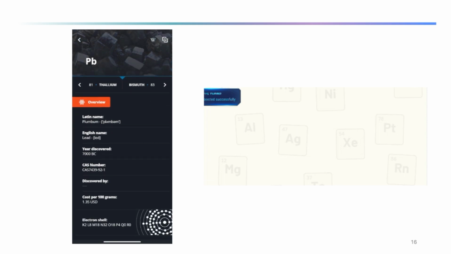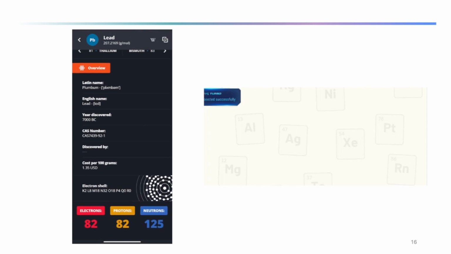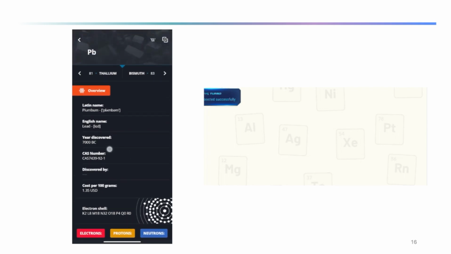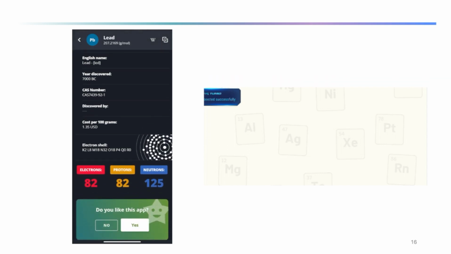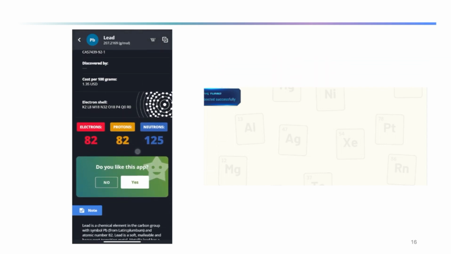Then you will get some overview: its name, year of discovery, and CAS number. This CAS number is actually important when you are going to buy this element; at that time you need this number. And then if you go down, you can see the number of electrons, protons, and neutrons in this element. And if you touch here, you can see the electronic configuration, how these electrons are arranged in this atom.